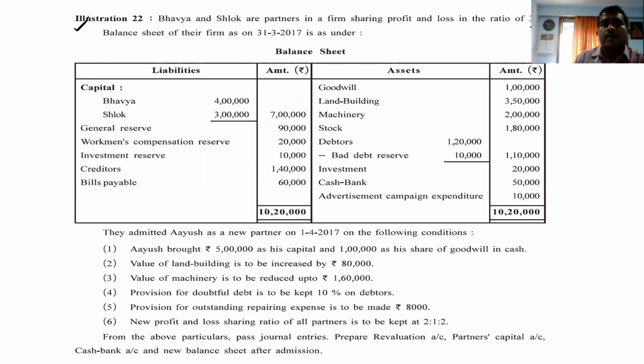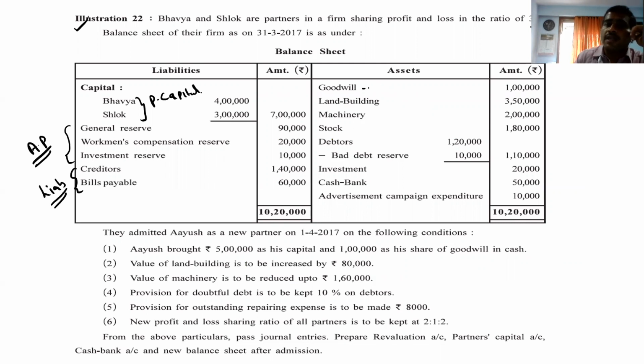Capital will come to the partners' capital account, while general reserve, workman compensation and investment reserve are all accumulated profit that we have to distribute to partners. While creditors and bills payable are a liability.